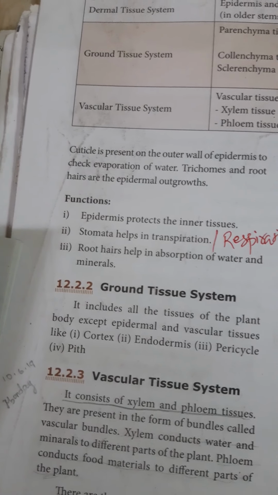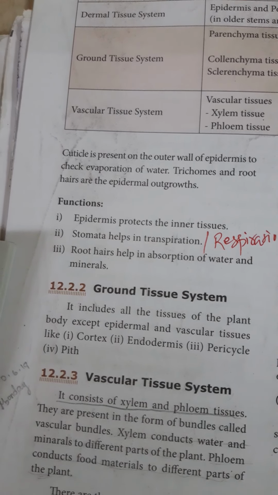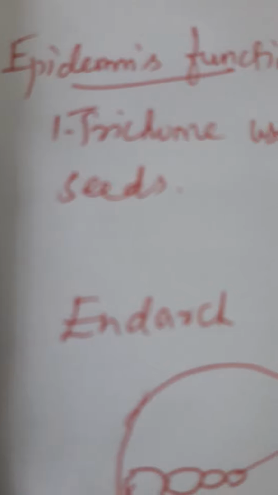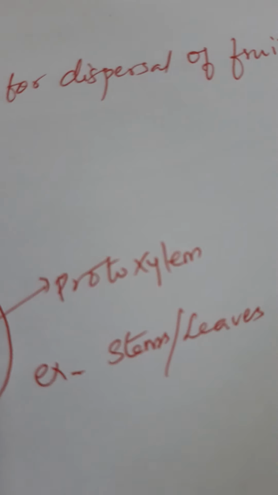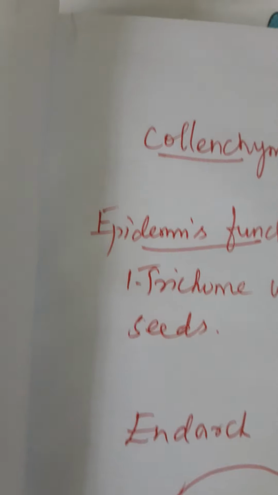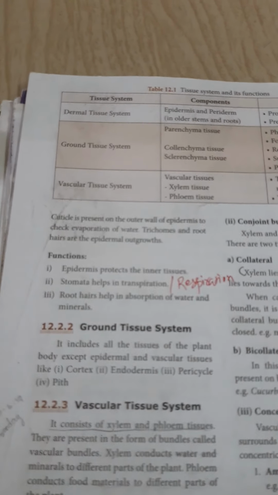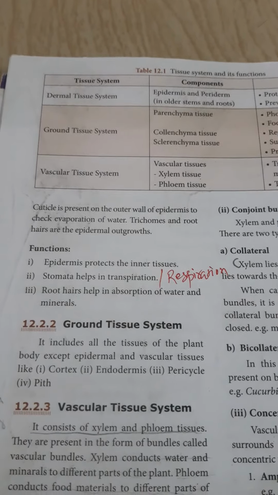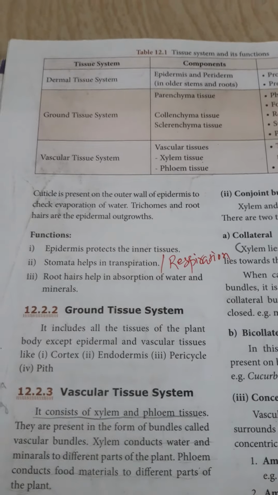Third one, root hairs help in absorption of water and minerals. Then fourth one, trichomes are used for dispersal of fruits and seeds. Trichomes are special hook-like or wing-like structures. It is used for dispersal of fruits and seeds.